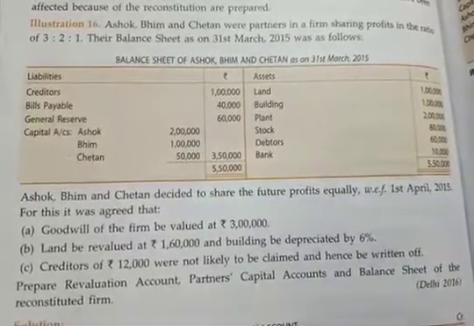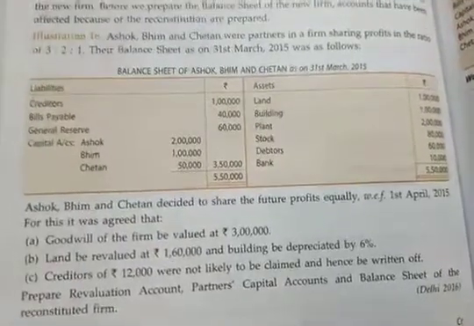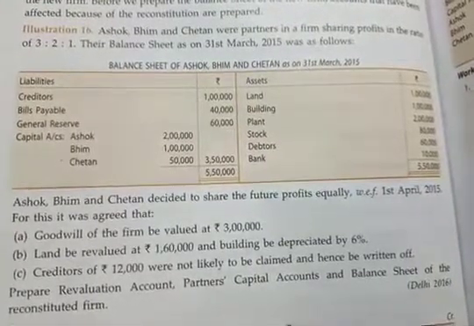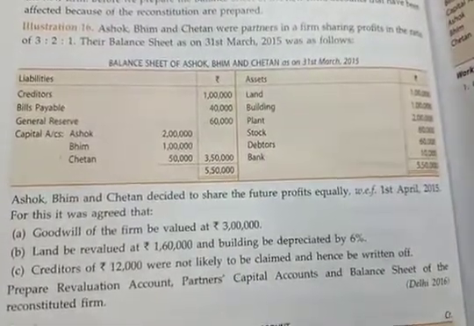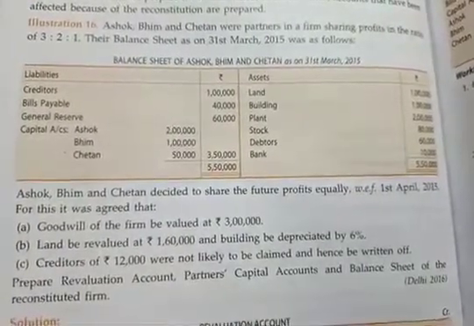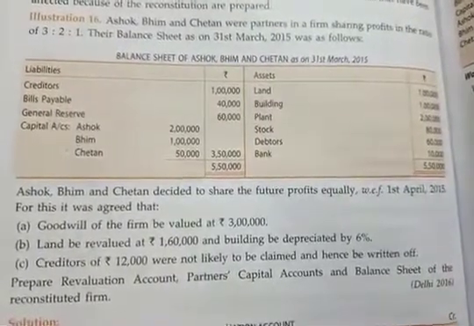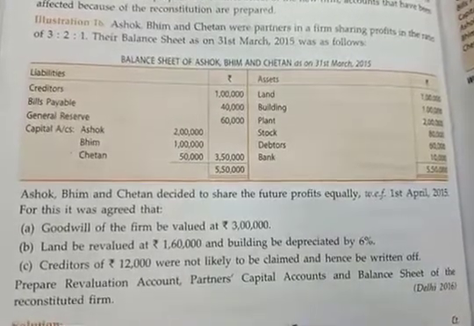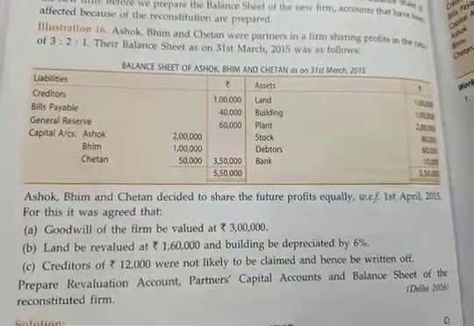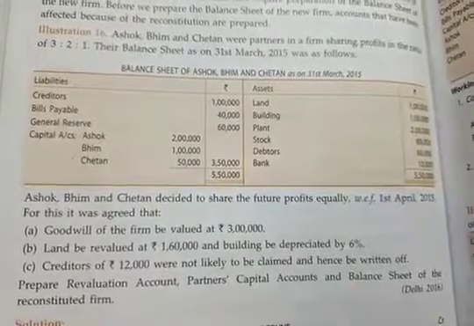It means their future profit sharing ratio will be equal, that is 1:1:1, with effect from 1st April 2015. For the reconstitution, it was agreed that goodwill of the firm is to be valued at rupees 3 lakhs. It means goodwill of the firm is given as rupees 3 lakhs. Then land to be revalued at rupees 1,60,000, which means in the new balance sheet the value of land will be rupees 1,60,000 and the value of building will be after depreciating the building by 6%.